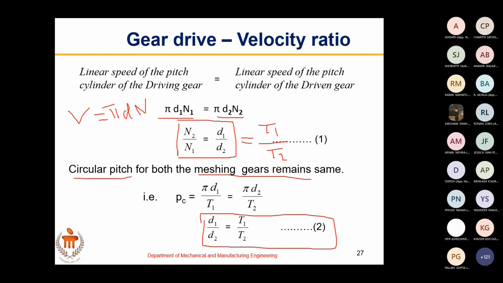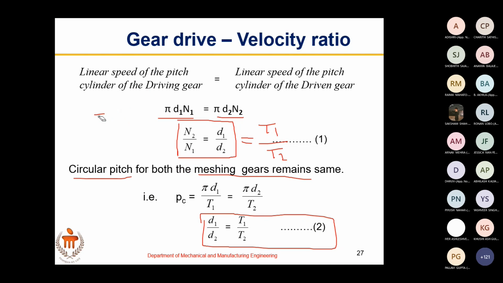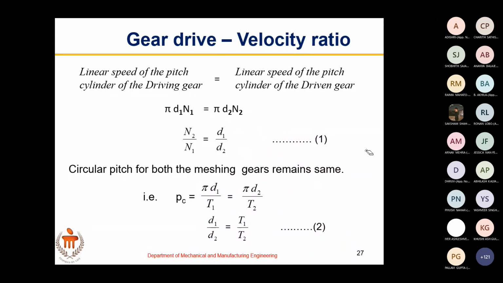Take it down: N2 by N1 equals D1 by D2 equals T1 by T2, Equation 2. You don't write the sentences, you have to understand. You just write the one or two step derivation. It is not even a derivation, it is just an expression that you get straight away.